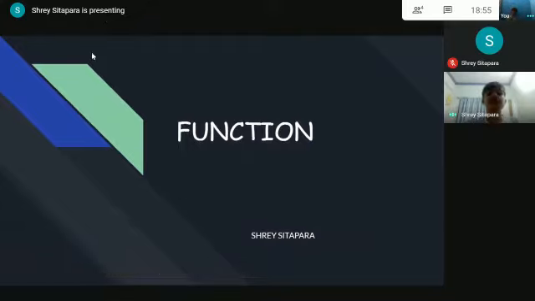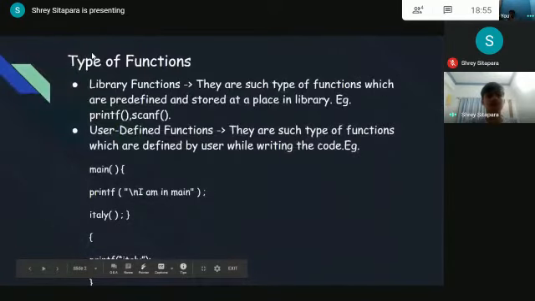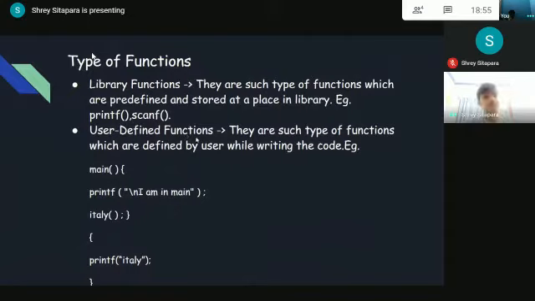A function is a self-contained block of statements that performs a specific task. There are mainly two types of functions: library functions and user-defined functions. Library functions are predefined functions which are stored in a library and are already mentioned in the header file which a user includes. User-defined functions are functions which are defined by the users while writing the code.